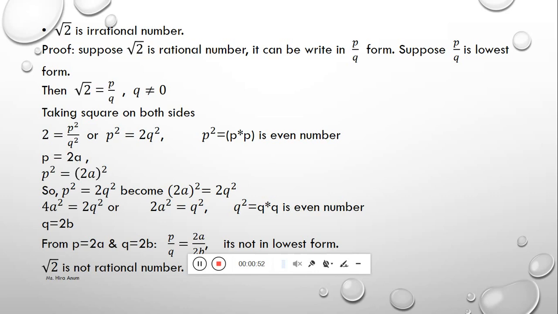We take P square as an even number because even multiplied by even becomes even, like 2 multiplied by 2 equals 4.